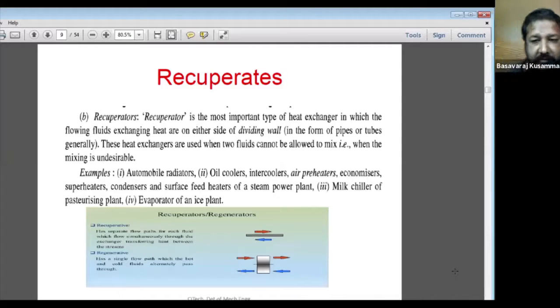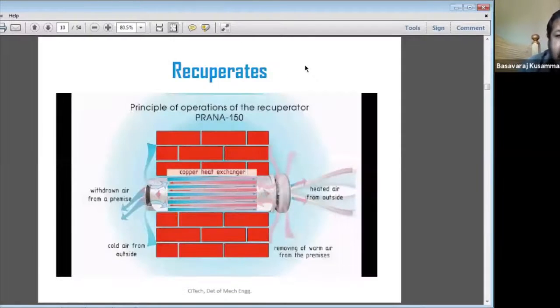Then the next one is based on the recuperator. Here the example is given: the cold air from the outside, and here is a copper heat exchanger. These are the bricks.